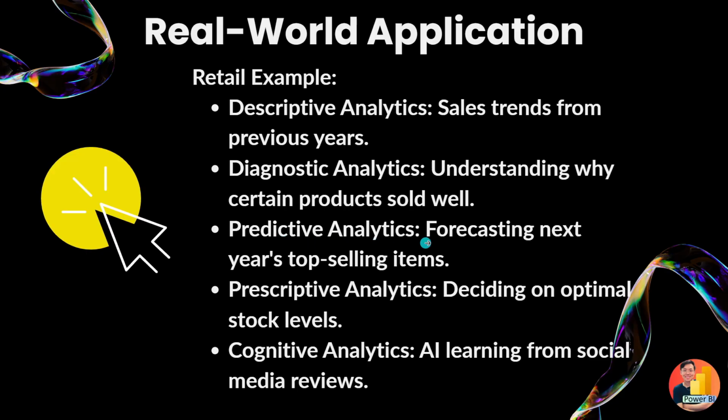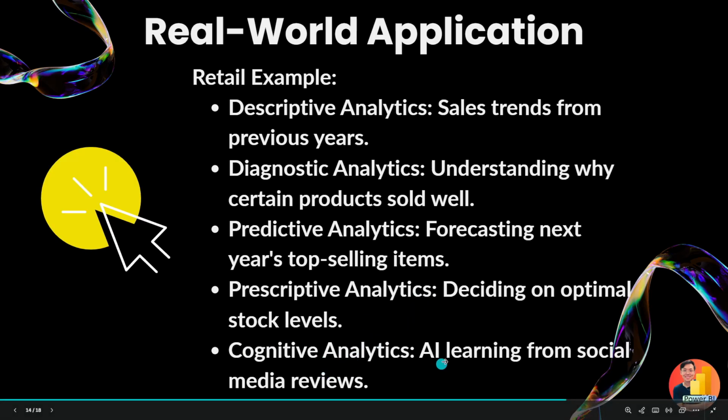Predictive analysis: forecast next year's top-selling items. By forecasting it, we know we need to replenish more top-selling items. Prescriptive analysis: deciding optimal stock levels based on past historical data and trends. Cognitive: AI learning from social media reviews. These are examples.